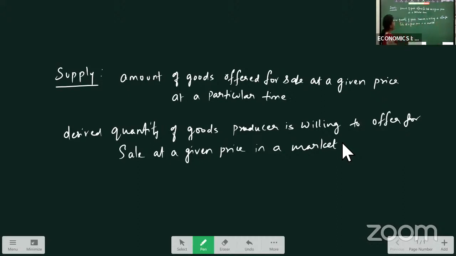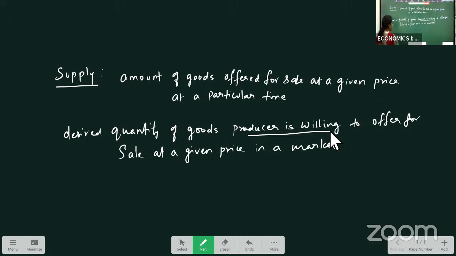So generally, desired quantity of goods means how much quantity he wants to supply in the market. For example, he produced 100 units. He doesn't want to supply the total 100 units. What he will do? He will supply 80 units or 70 units. The remaining 20 units he keeps as stock. Okay. So remember here, the total quantity produced may not be supplied in the market. That's why we say what the producer is willing to offer for sale in the market is called supply.